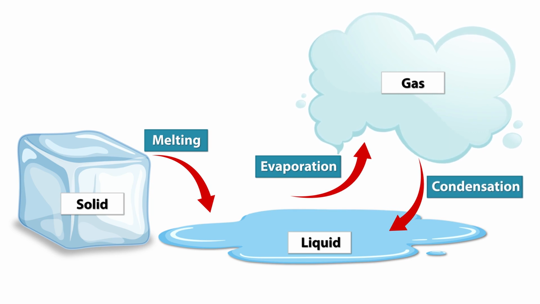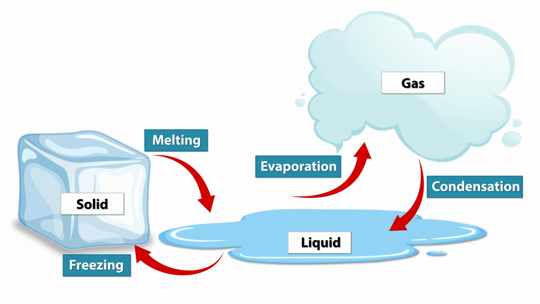The heat makes the particles in the ice move faster, breaking the forces that hold them in a fixed shape. From liquid to gas, evaporation. When you heat water in a kettle, the water turns into steam. This is called evaporation. The heat makes the liquid particles move so fast that they turn into gas. This is what happens when steam forms on a cold window or a glass of cold water gets foggy. This process is called condensation.